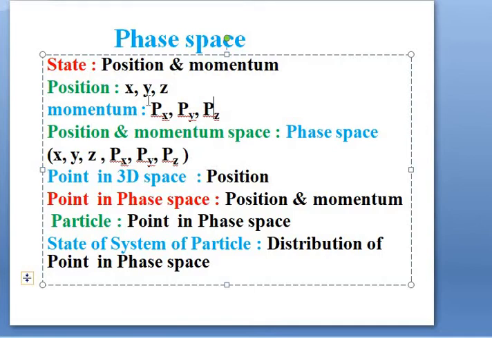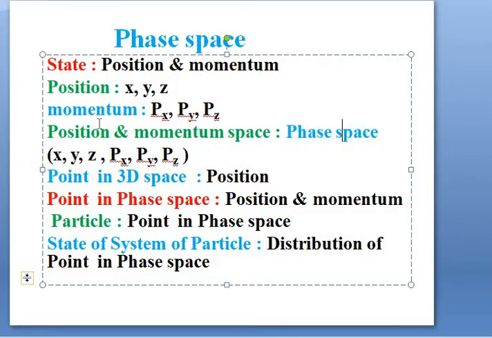Then these total 6 coordinates, that is x, y, z, px, py, pz, are used to describe the state of the system of particles, and the combination of 3 position and 3 momentum coordinates, that is the combination of position and momentum space, is called phase space.